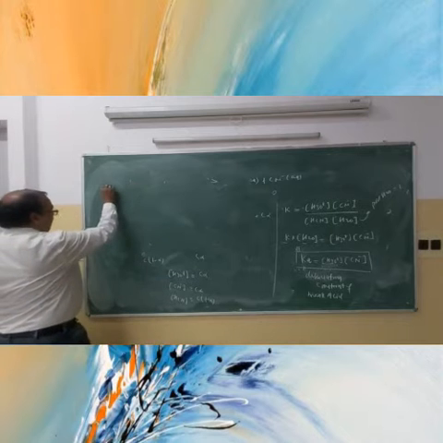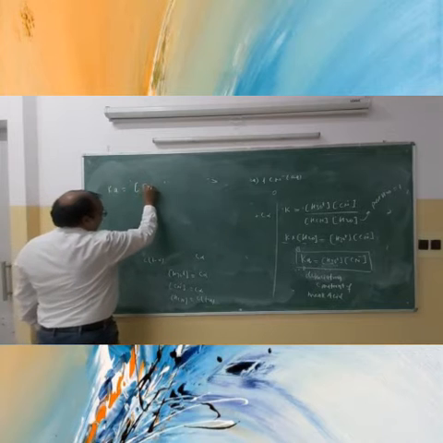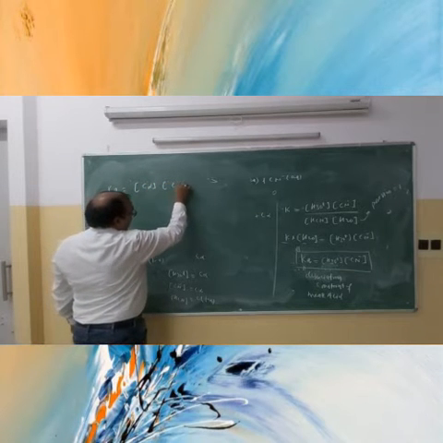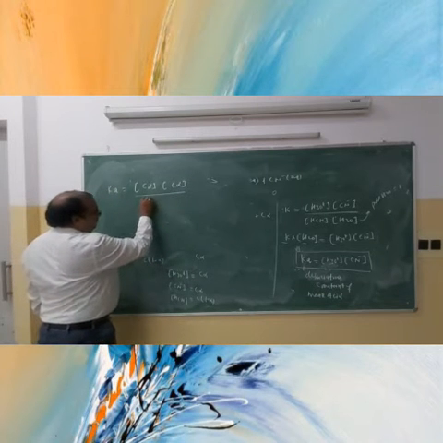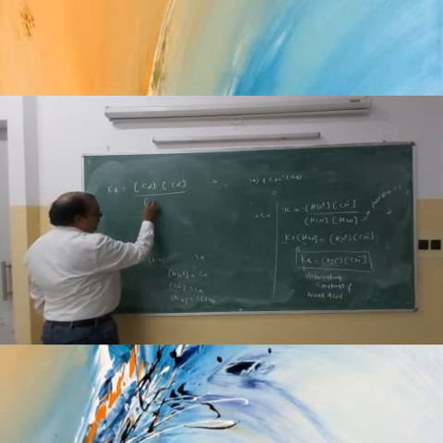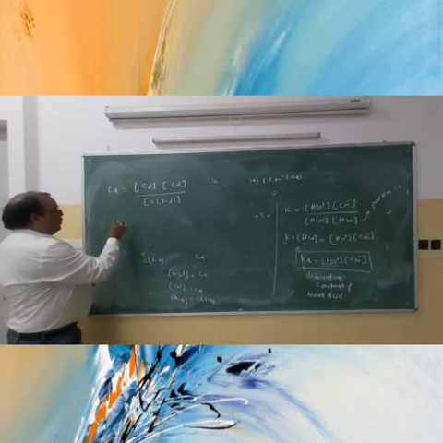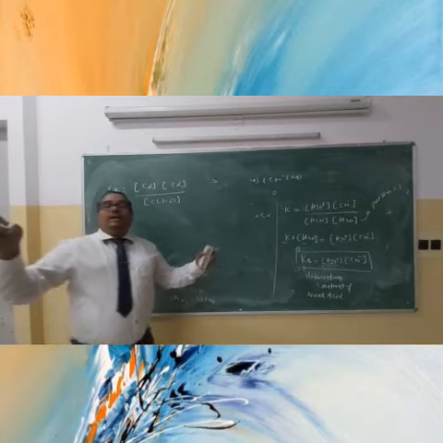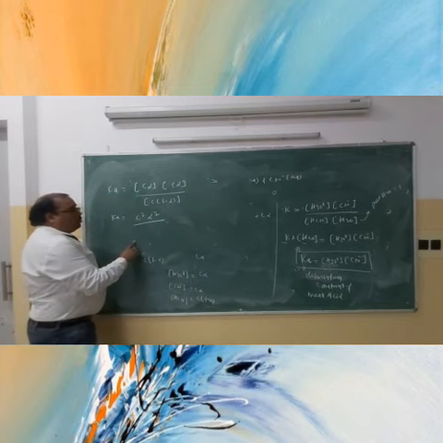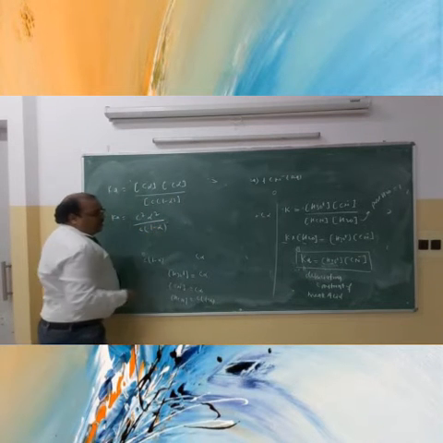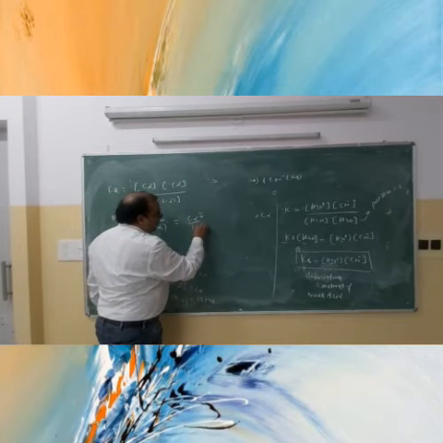So what will be Ka? Ka you can write as the concentration of hydronium ion, C alpha, into the cyanide ion, C alpha, upon the concentration of undissociated HCN, C(1 minus alpha). Is it okay? So what can you write? Tell me. C square alpha square upon C(1 minus alpha). C and C cancel, so this becomes C alpha square upon 1 minus alpha.